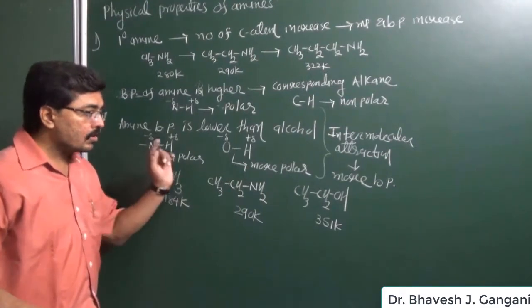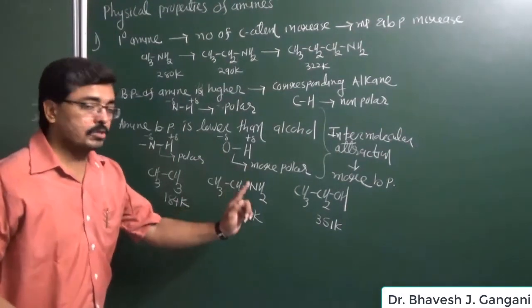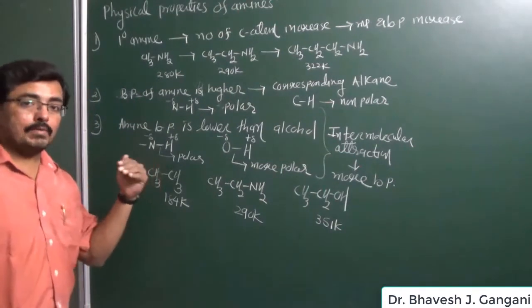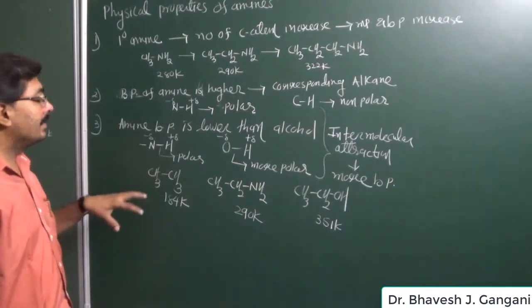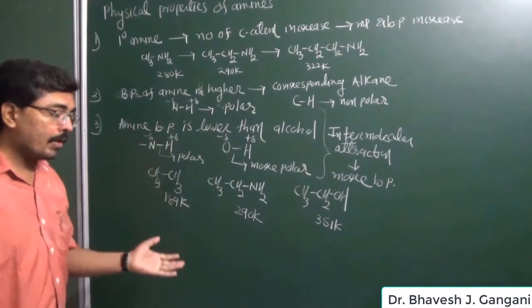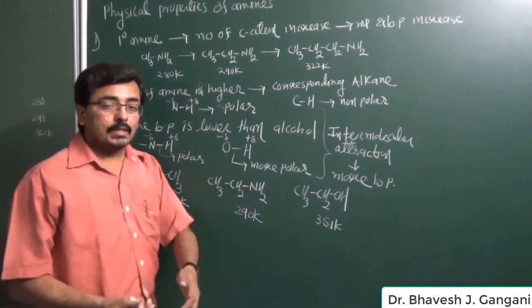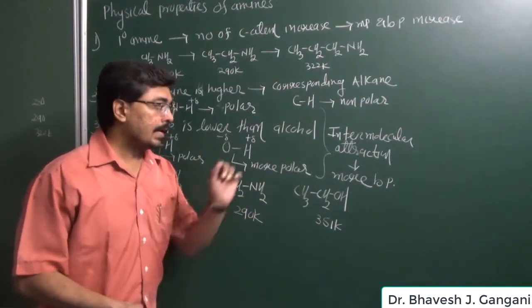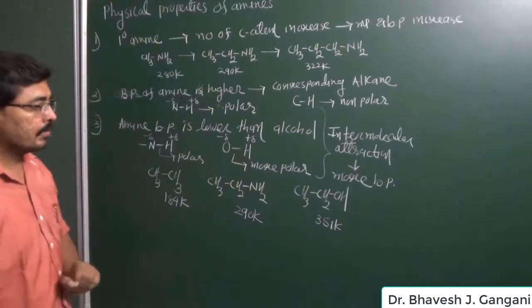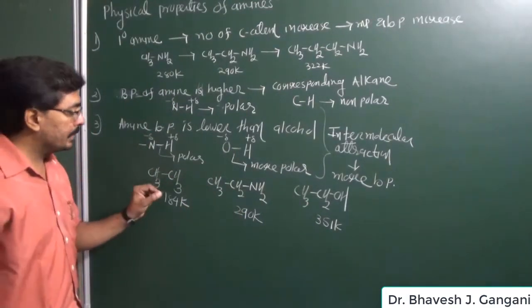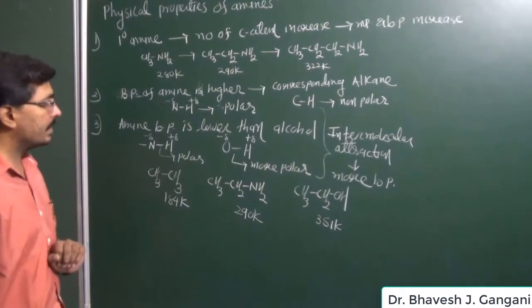In alcohol, the oxygen-hydrogen bond is most polar, while in amine the nitrogen-hydrogen bond is comparatively less polar, while the carbon-hydrogen bond is comparatively non-polar. So when the polarity of the bond increases, the intermolecular attraction, the van der Waals force of attraction, will be more, and therefore the boiling point will be more. Due to this, the boiling point of ethanol is higher as compared to ethanamine, and ethanamine's is higher as compared to